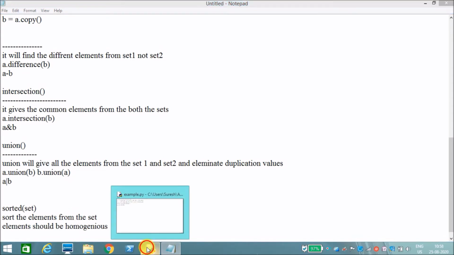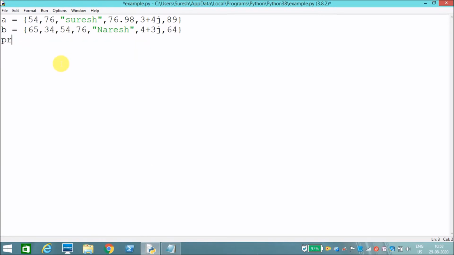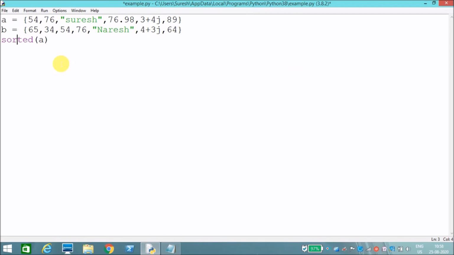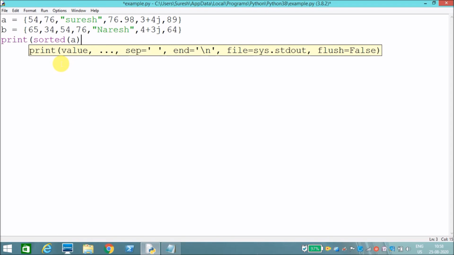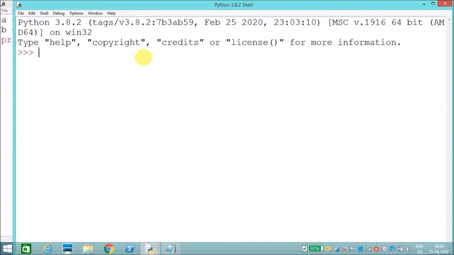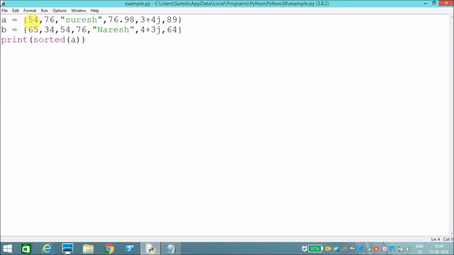Let's check it out now. Say I pass sorted of A. It will display an error because my set contains heterogeneous elements. It has displayed not supported between instances of complex and floating point number. For example, I'll say C is equal to 45.